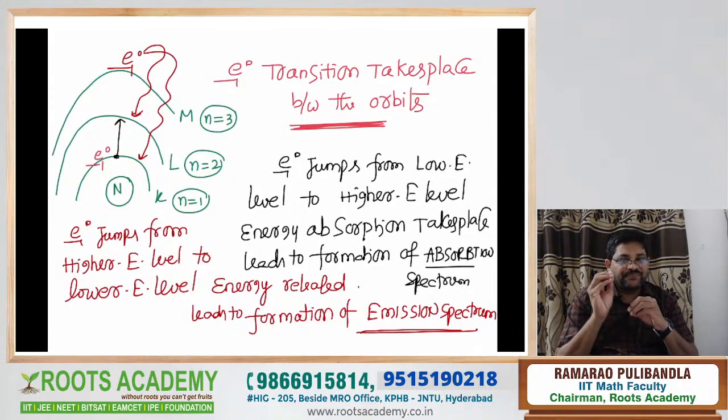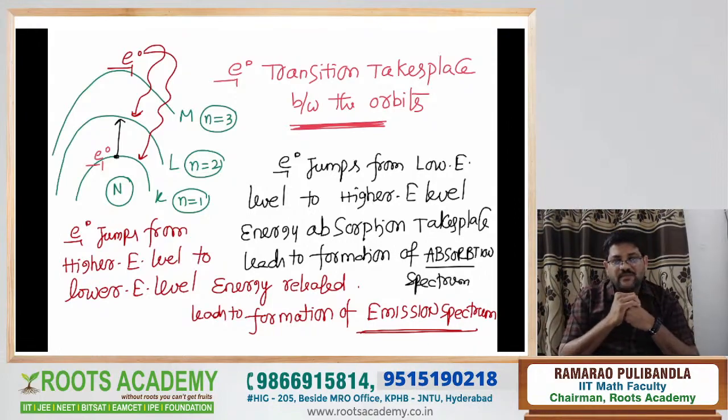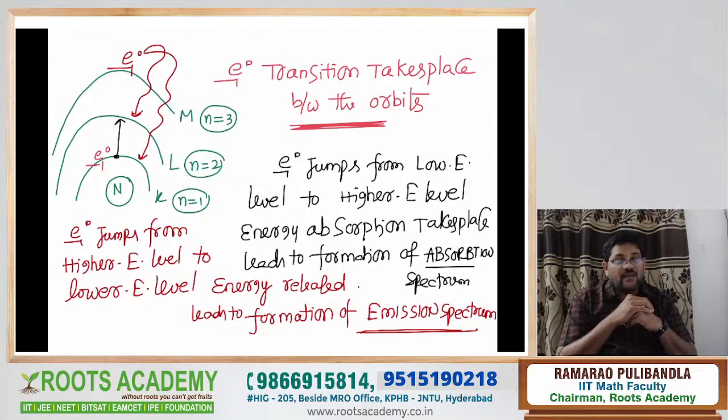And come to the fourth point and fifth point. Regarding those points, electrons jump from low energy levels to high energy levels. Energy absorption takes place, which leads to the formation of absorption spectrum. What is spectrum? The appearance of lines over the background. Absorption means the appearance of dark lines over the bright background.